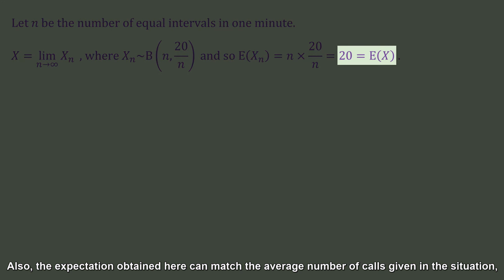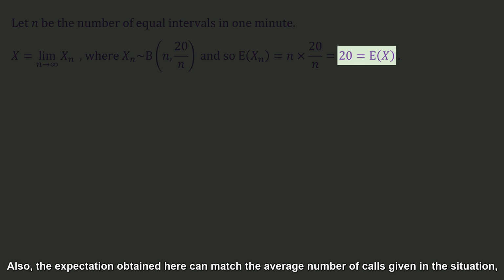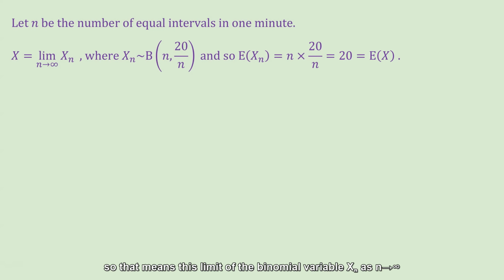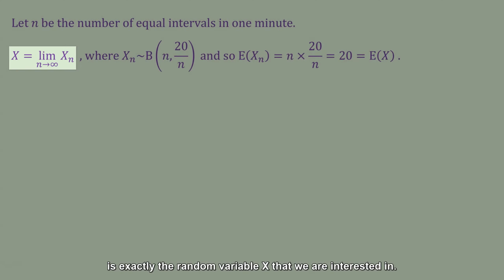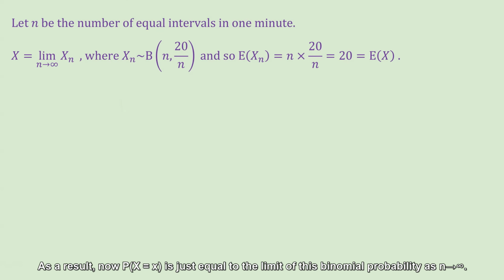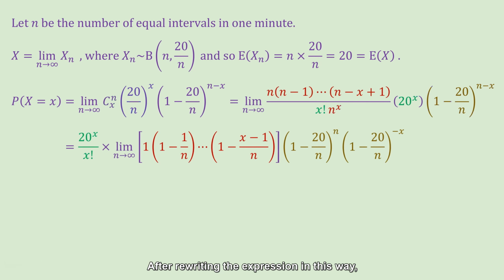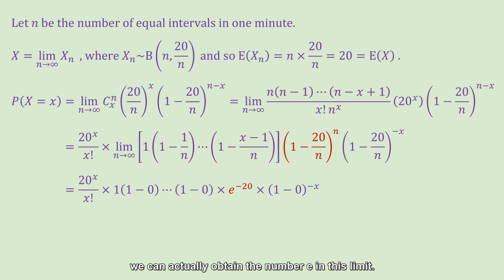Also, the expectation obtained here can match the average number of calls given in the situation. So that means this limit of the binomial variable Xn as n approaches infinity is exactly the random variable X that we are interested in. As a result, now the probability that capital X is equal to small x is just equal to the limit of this binomial probability as n approaches infinity. After rewriting the expression in this way, we can actually obtain the number e in this limit.